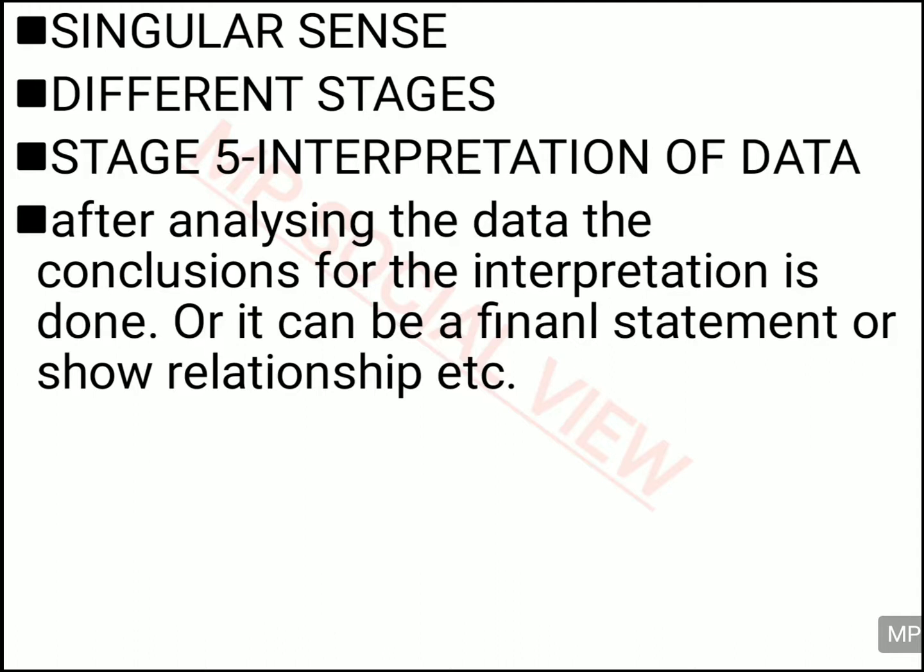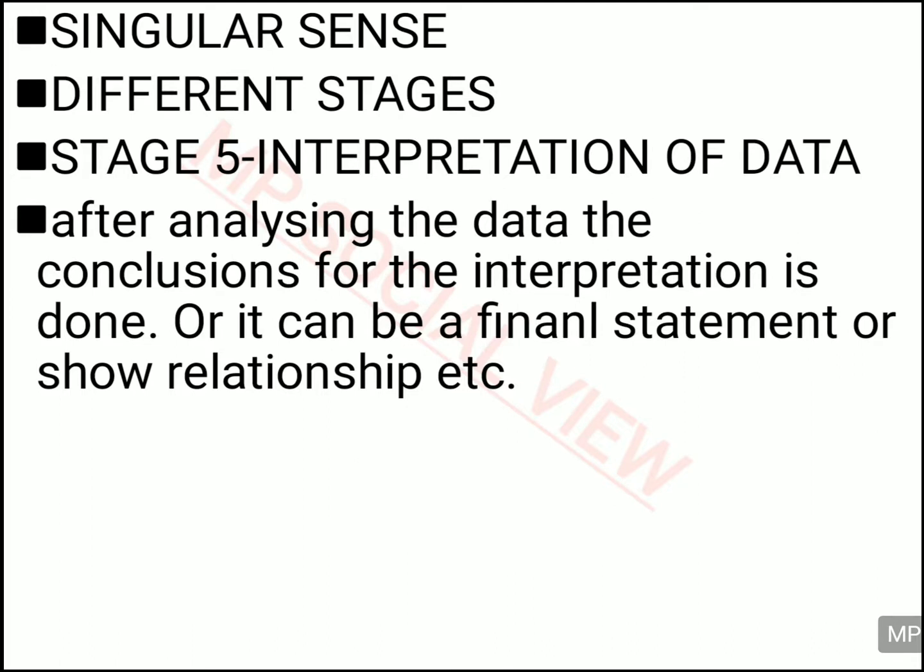The conclusion is drawn from the data, or it is given in a final statement form, or it also shows the relationship between the different factors present in the data. So finally the result that is coming from the data is interpreted in the stage of interpretation of data. This is the fifth and last stage of data process.